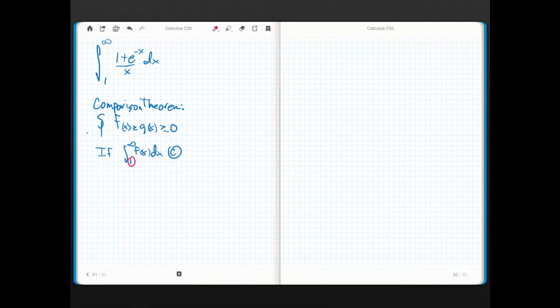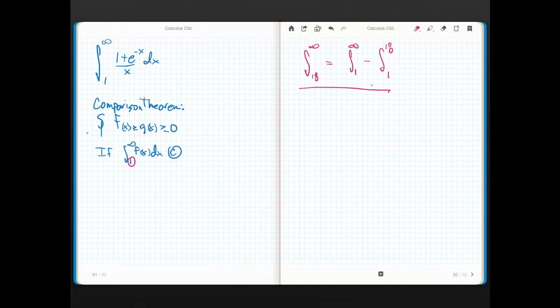Because if you think about it, let me just do a side note here. If I do the integral from 18 to infinity, don't we know that this is equal to the integral from 1 to infinity minus the integral from 1 to 18? They're the same thing. Does that make sense? So I can always do a substitution here, even though we won't. You don't have to do that. We're not afraid of that. I just wanted to dispel any confusion that might cause if we start out at a number that's different from 1.